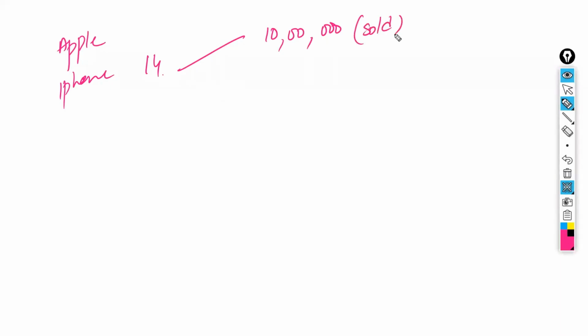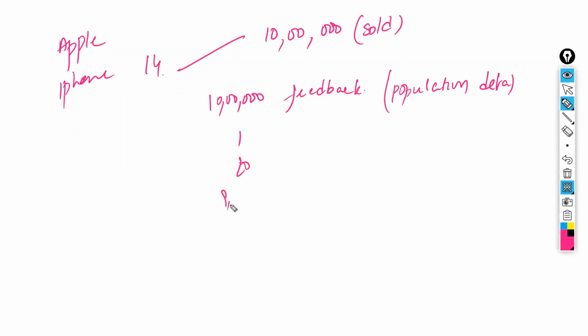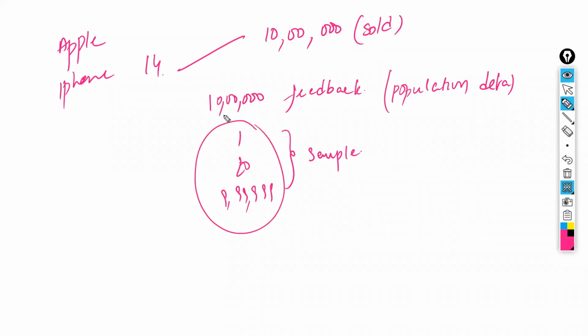Now it wants to take the feedback. For getting the feedback, if you get feedback from each and every person, all 10 lakhs, then it is called population data. From 1 feedback to 9,99,999, if you get that also, it is called sample data only, because one data is missing, right? So from a minimum of 1 to a maximum of n-1 is considered as sample.